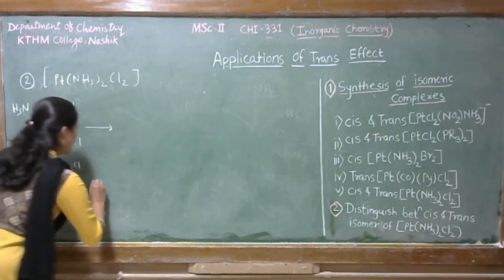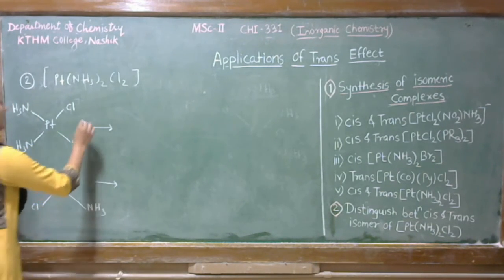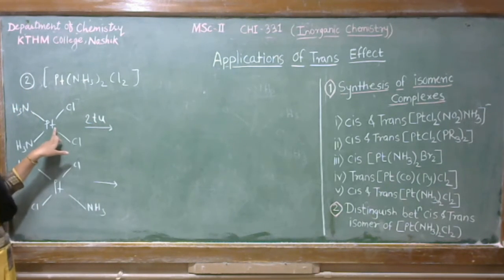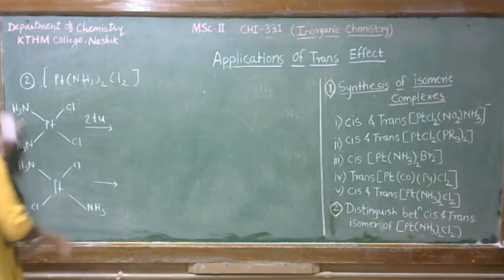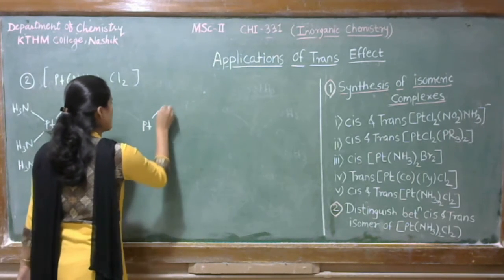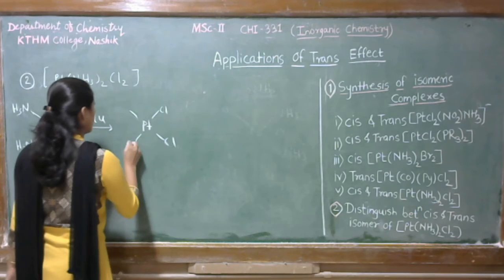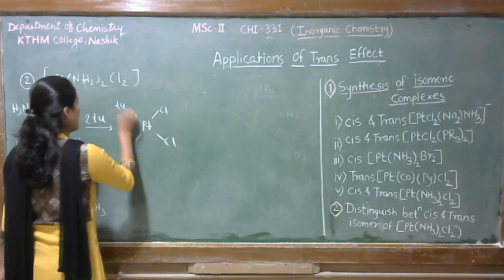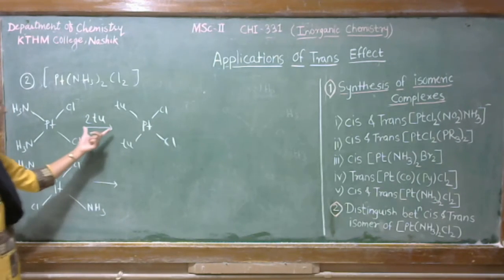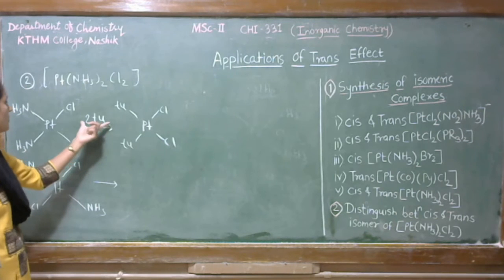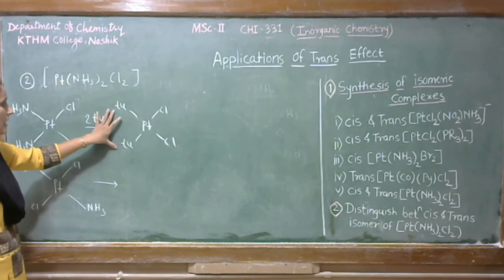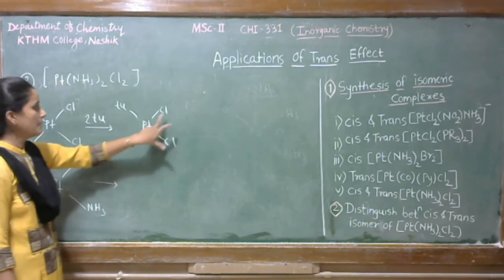So let's see, when we treat 2 moles of thiourea with this cis complex, both NH3 get replaced by thiourea. So we get Pt Cl, Cl, thiourea, thiourea.